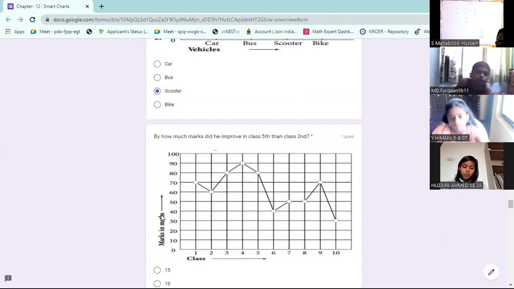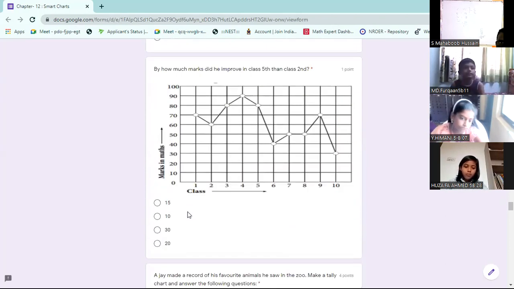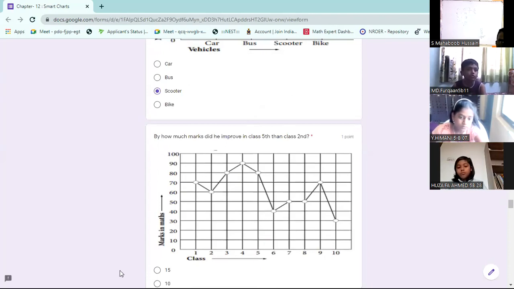How many marks did he improve between class 2nd and class 5th? Class 5th, how many marks? Class 2nd, how many marks? You have to get the difference. Class 5th, 80 marks. Class 2nd, 60 marks. So the difference is 80 minus 60, 20. 20 is the answer.